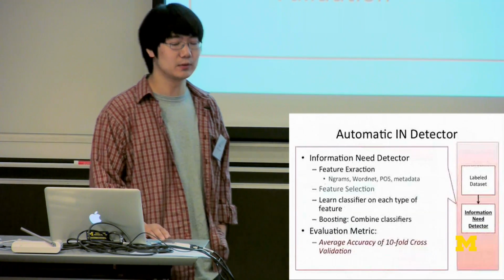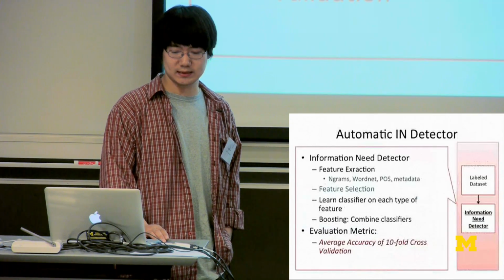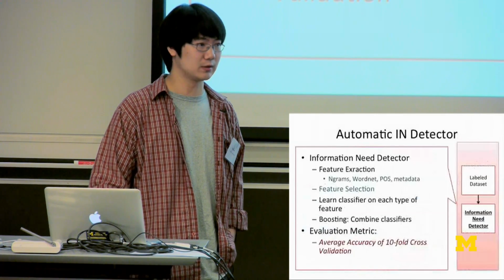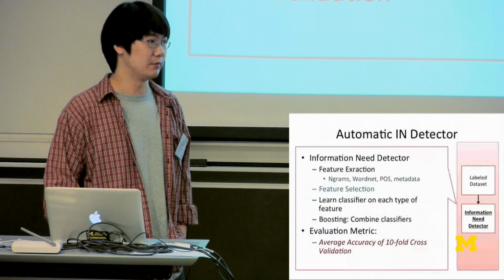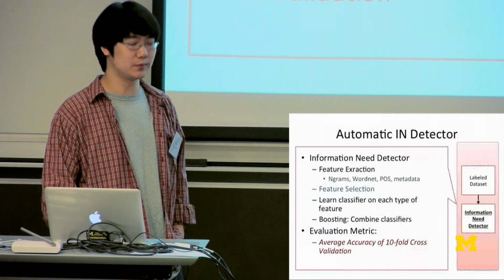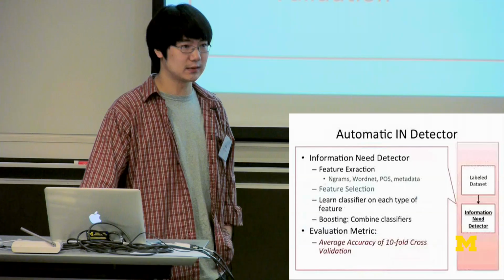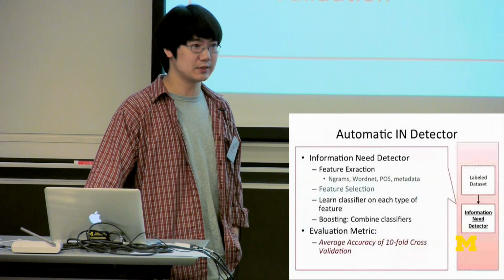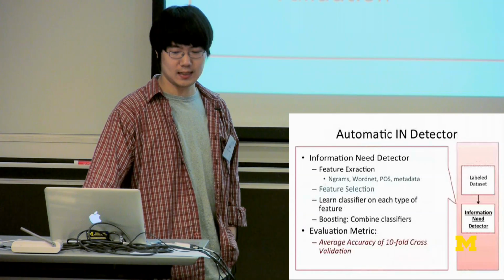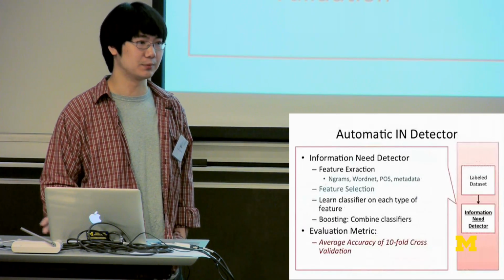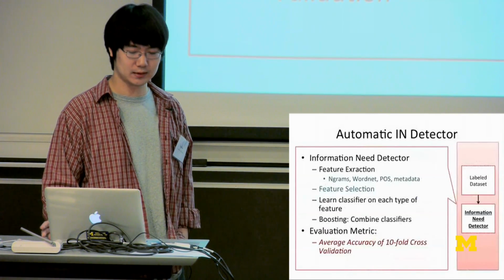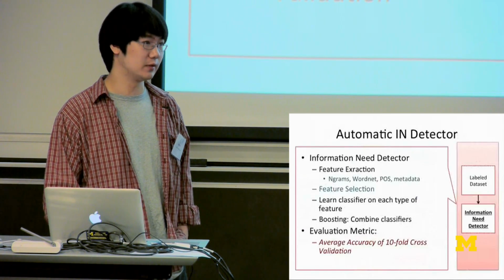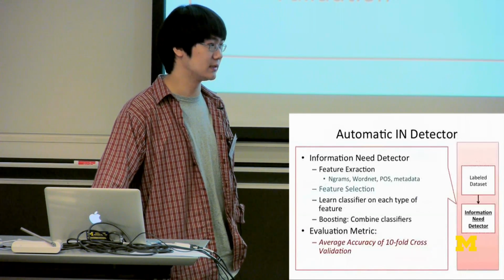So by using this labeled data set, we propose this information need detector, which uses a very typical classification framework. We do feature extraction on multiple sources of features. Then we do feature selection to try to eliminate some noise. After that, we learn classifiers on these different sorts of features, and use a boosting method, such as AdaBoost, to merge the classifiers together. We use the average accuracy of tenfold cross-validation on the labeled data set.